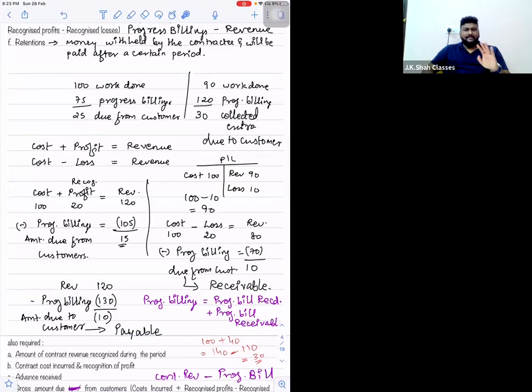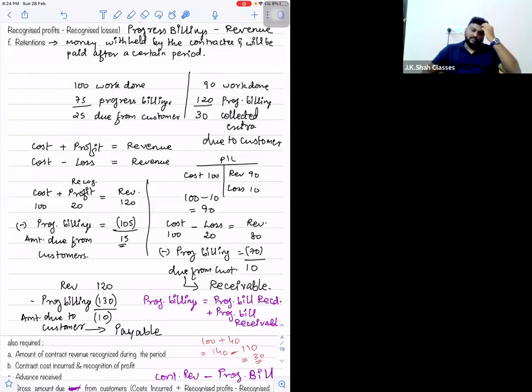Right? So please keep it very simple. Revenue minus progress billings. Always use the same formula. Revenue minus progress billings. If the answer is positive, it is amount receivable. If the answer is negative, it is amount payable. So use the same formula only. If the answer is positive, amount due from customer. If the answer is negative, amount due to customer. As simple as that.